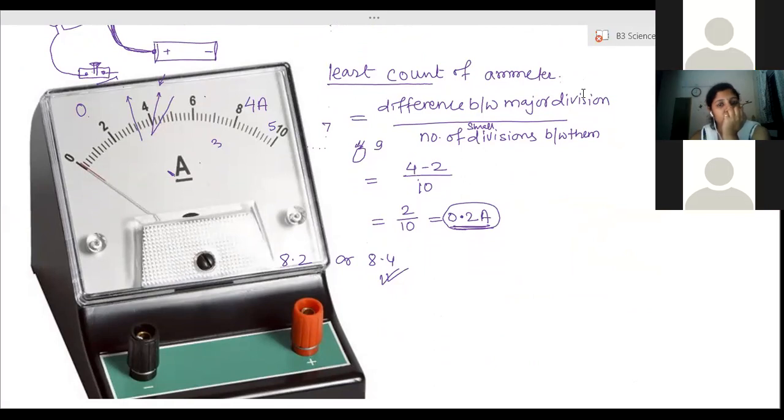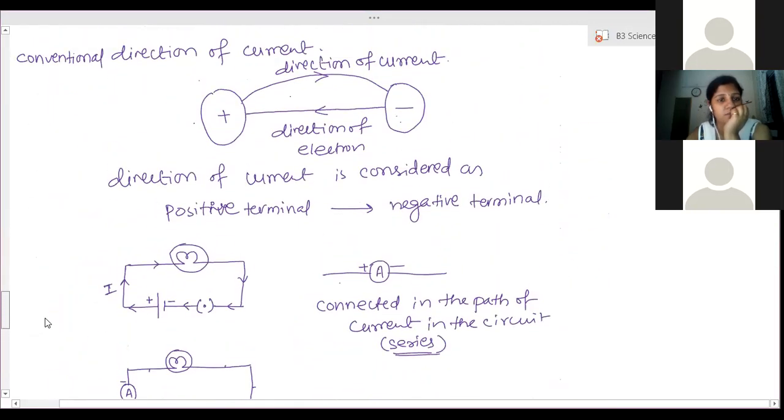Ma'am, do we write the theory for the conventional direction of current? You have not written it, so write it down.